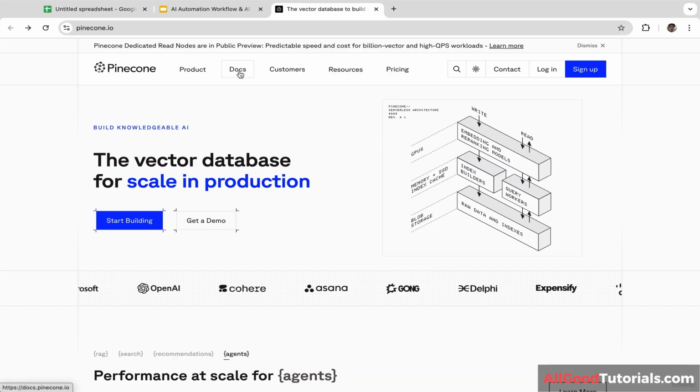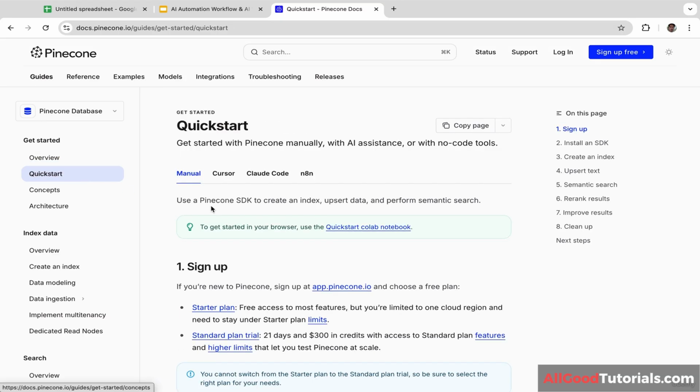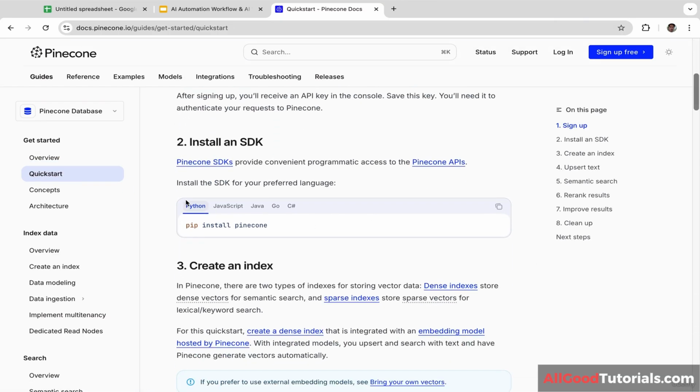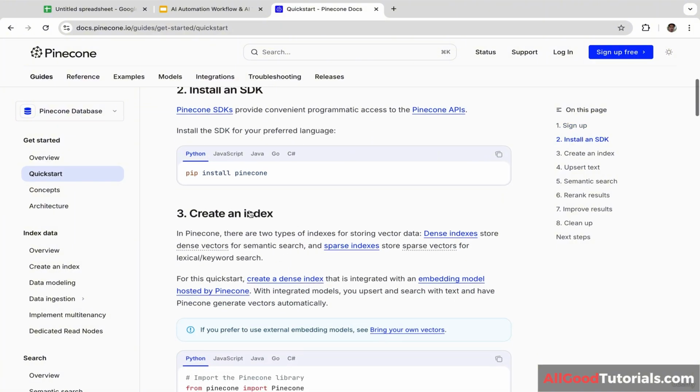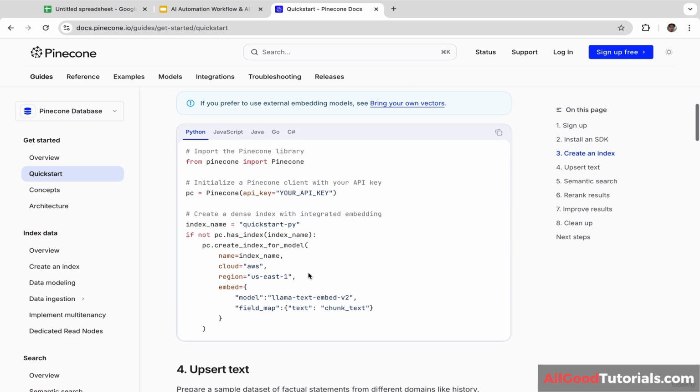Okay, now let's click on documentations and let's click on quick start. We are going to use Python, so let's click Python. But Pinecone also supports other programming languages like JavaScript, Java, Go, and C#. Okay, here is the code documentations. You will need to copy and paste this code, and you will also need to get your API key. But don't worry, guys, I'm going to guide you step by step.